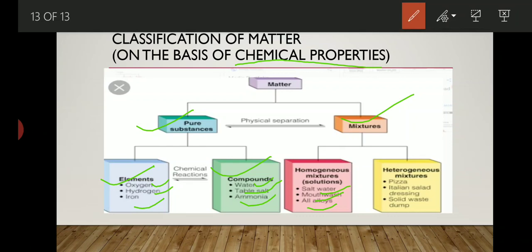And a heterogeneous mixture is that type of mixture in which we are able to see clear boundaries between 2 substances, like pizza, Italian salad, solid waste dump, a mixture of sand and water. They all come in the category of heterogeneous mixtures. So in our next video we will discuss the physical states of matter in detail.